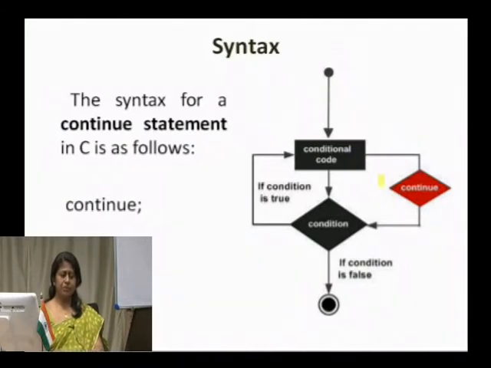In the flow diagram, the conditional code is executed, and in case we have specified a continue statement, it would continue with the next iteration of the loop after checking the condition.